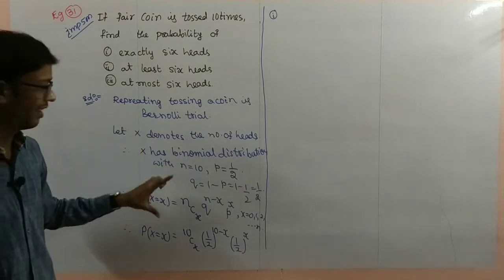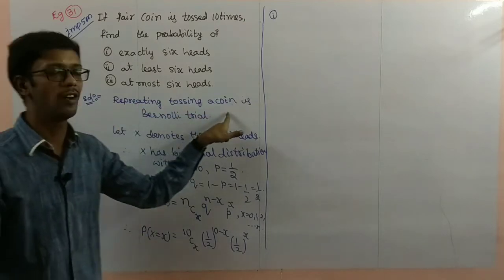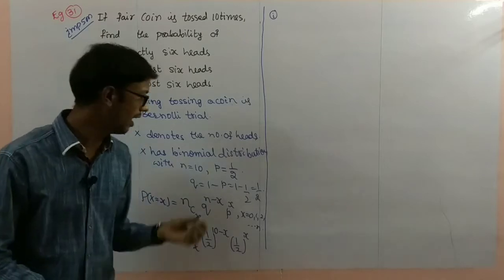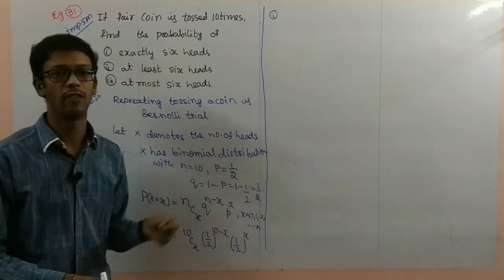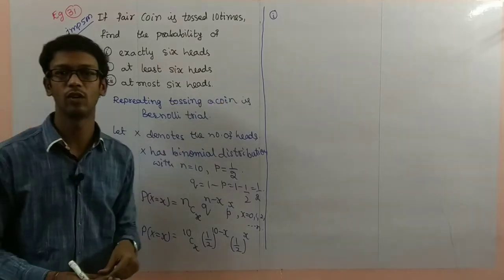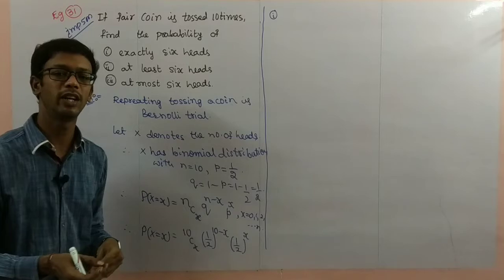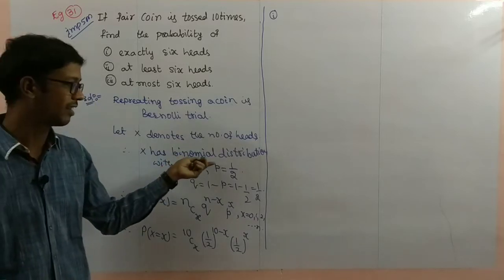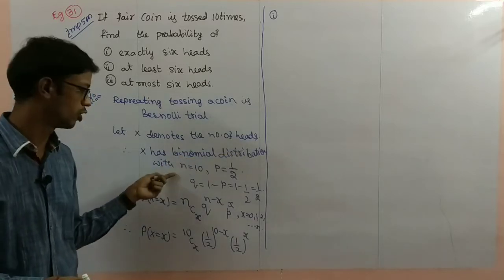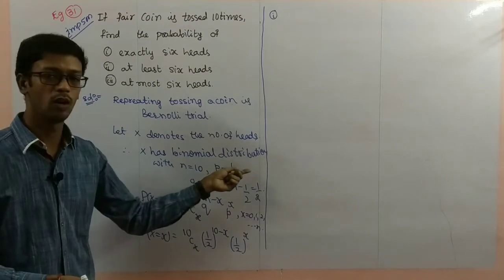Up to here clear? Once again I am repeating. Repeated tossing of a coin is a Bernoulli trial. X denotes the number of heads. Getting a head is a success. So X has a binomial distribution with n equal to 10, P equal to 1 by 2.